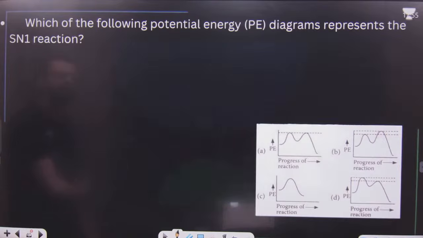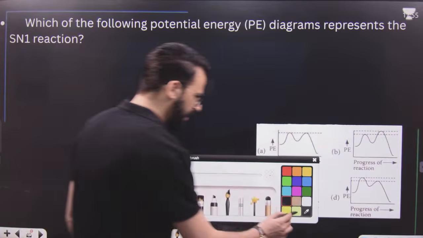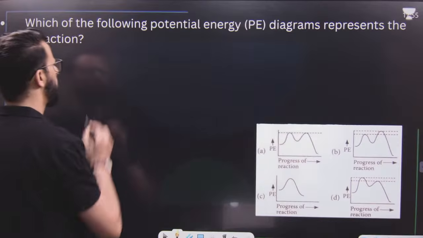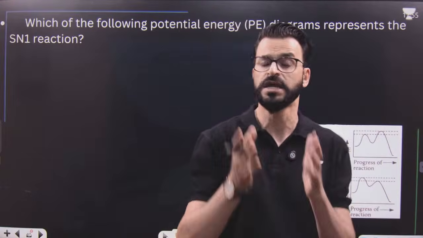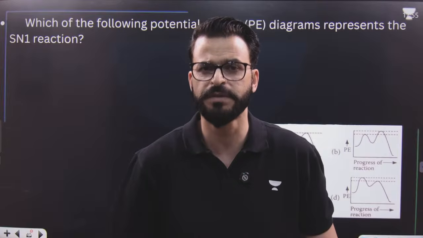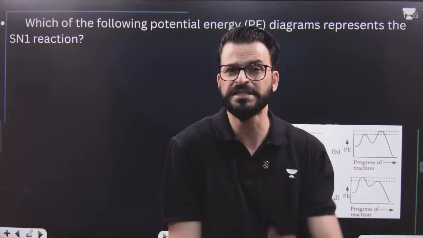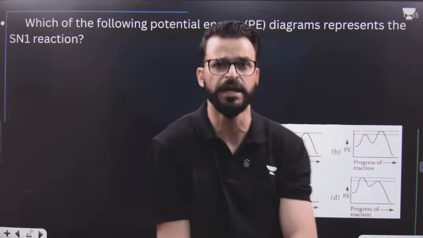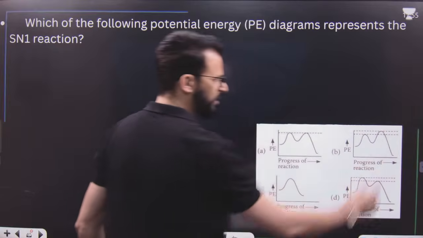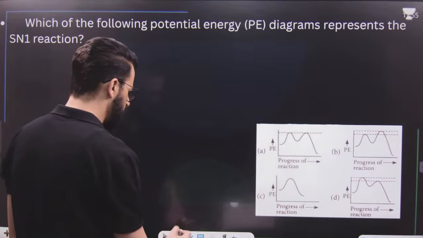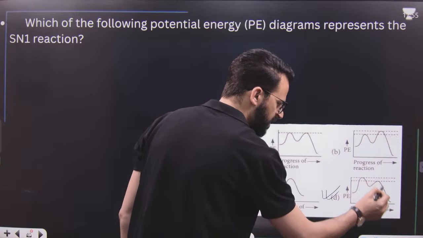After this, which of the following potential energy diagrams represents an SN1 reaction? We know SN1 reaction is a multi-step reaction, generally a two-step process. The first step is formation of carbocation, and that step is the slowest step. That means the activation energy of the transition state will be higher. So in the first step, activation energy will be higher. In the second step, the reaction is fast. That means option D, this one: more activation energy in the first, and less in the second.